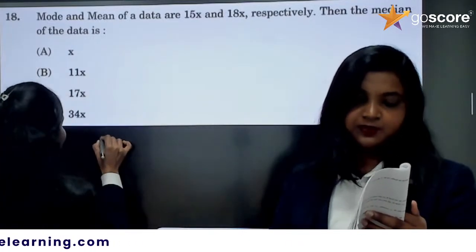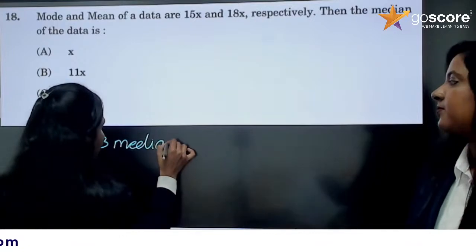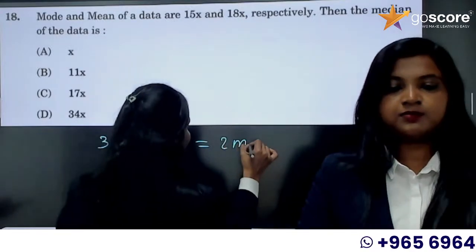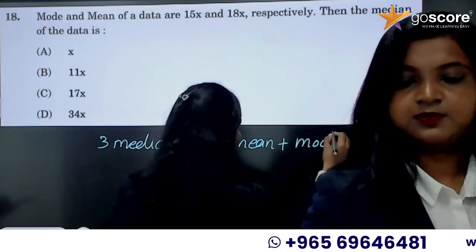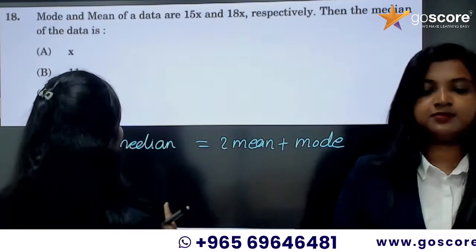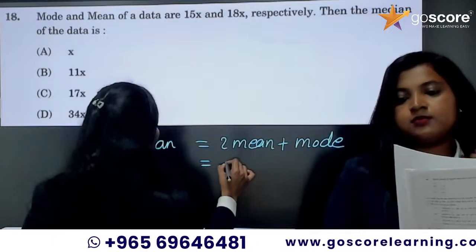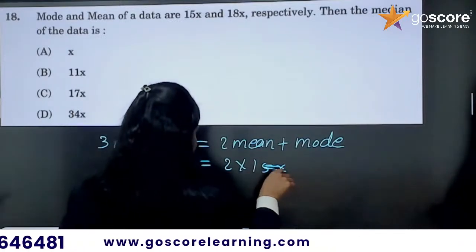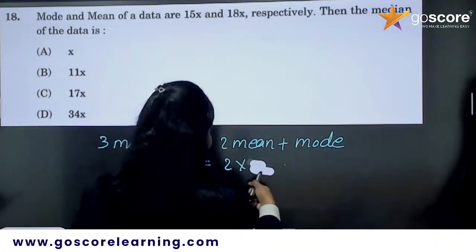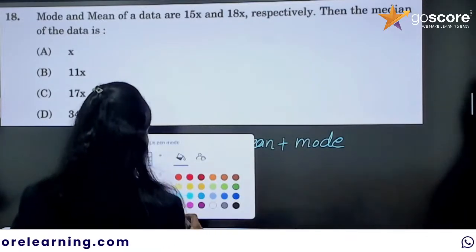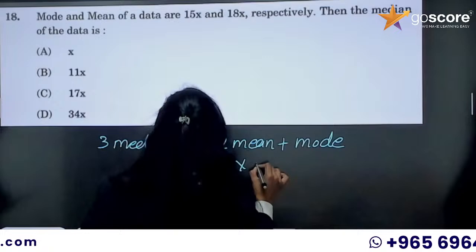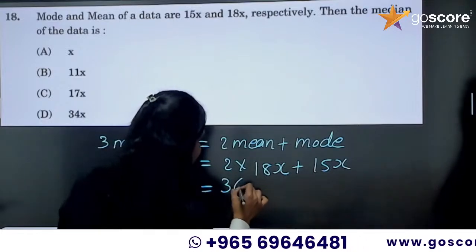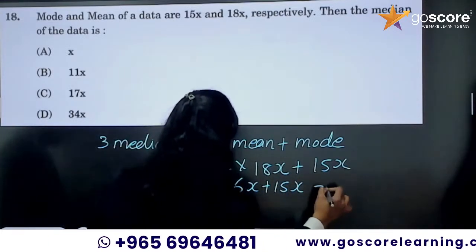So it is 3 median. Either you can say 3 median minus 2 mean equal to mode, or you can say 3 median equal to 2 mean plus mode. So here mode and mean are given. So 3 median is equal to 2 mean, that is 2 into, mean is 15x, right? No, mode is 15x. So mean is 18x. 18x times 2 is 36x, plus mode 15x.